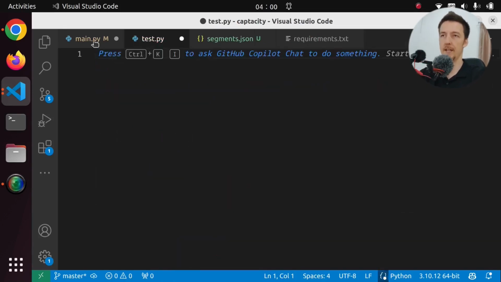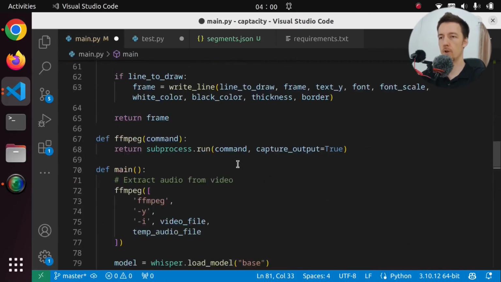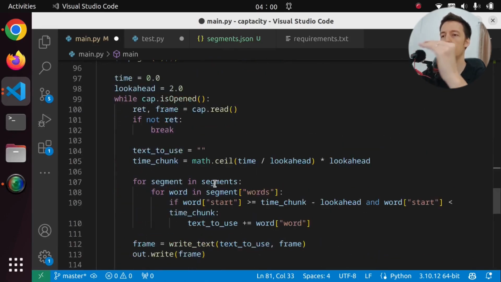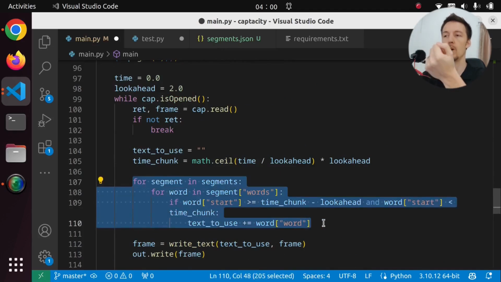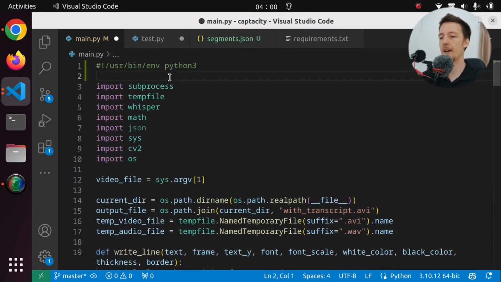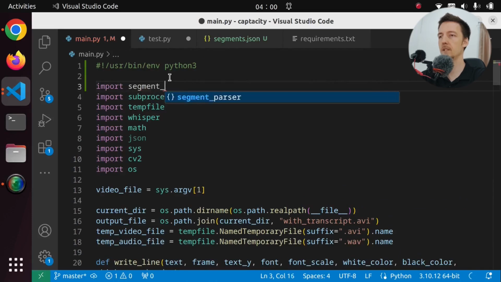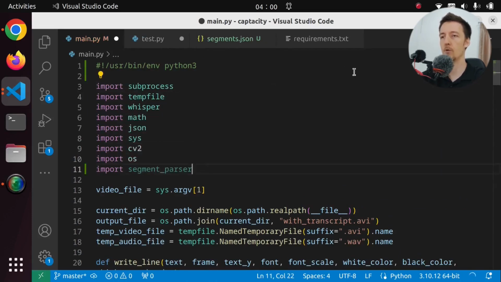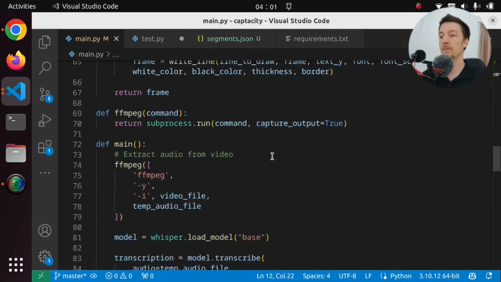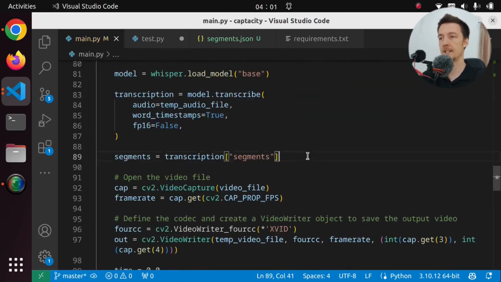So now we can parse the segments, but how do we actually draw them on the video? Well, I guess we can still kind of use this code. So we go frame by frame and then we just loop through our captions and decide which caption to show. So let's do that. We get the segments from the transcription from Whisper, and then we have to import segment parser. And I like to keep my own imports in a separate place. So these are other people's imports and these are my own things. So we just pass the segments to the segment parser.